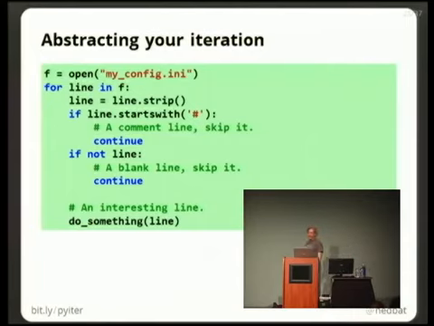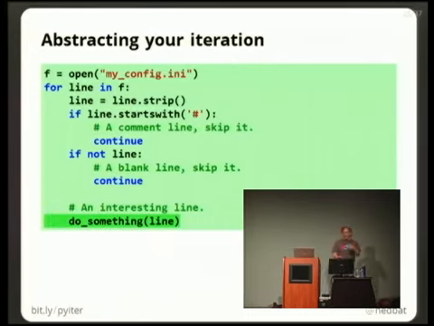Now, as another example of abstracting your iteration, here we've got a more complex and more realistic example of the same problem with the evens. Right? With evens, we were looping over stuff, picking the ones we want, and then doing things with it. Here, we're reading a text file. But the text file has a format where it can have blank lines or it can have commented lines, and we don't want to look at those lines. We're going to skip over those lines and only do something with the interesting lines. So we open our file, we loop over it, we strip the white space. If it starts with pound, then we're going to continue, meaning we're not going to end up getting down to the do something line. If the line is actually blank after stripping it, meaning it was a blank line, then we're going to continue. If we make it through that gauntlet of tests, then we'll get down to our do something. So the interesting lines will get down to here and we'll do something.